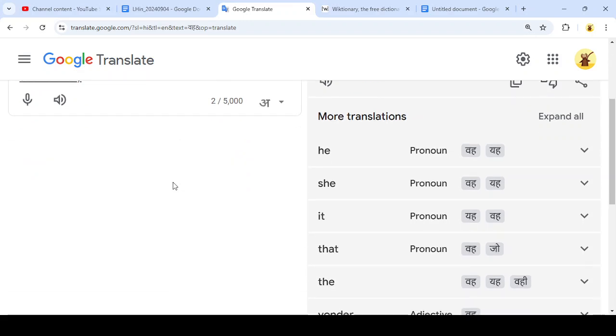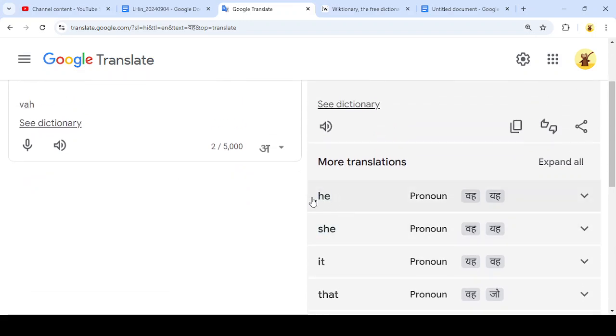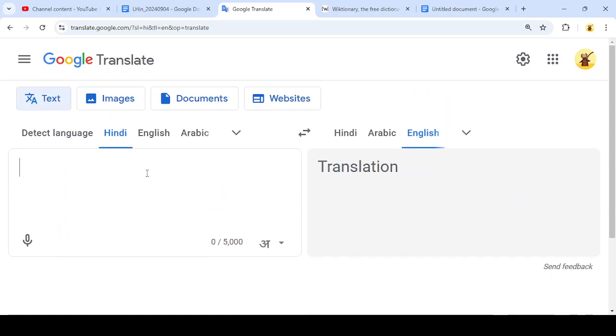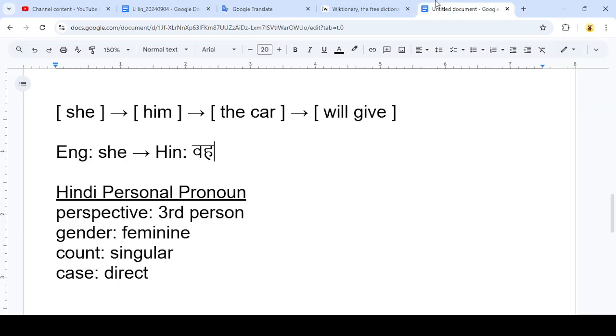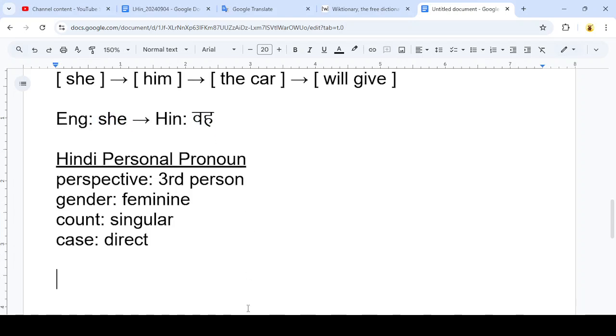Va. Yep. And Google Translate says that it could work for he or she. So hopefully that's the best possible translation. You might have to just ask a native Hindi speaker how they prefer to translate the word she. I believe this is an acceptable translation.